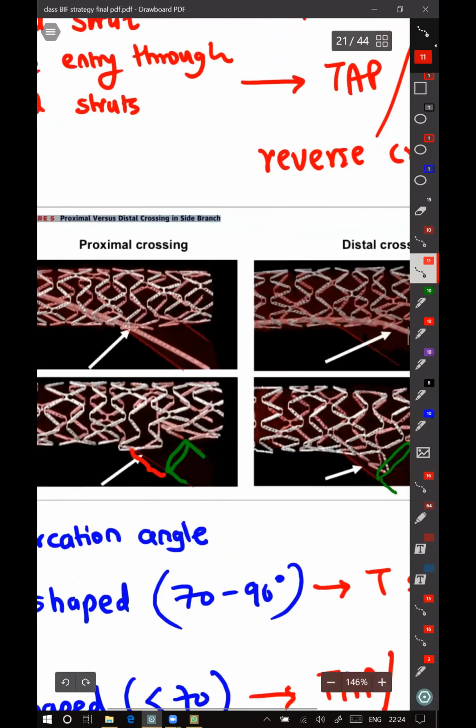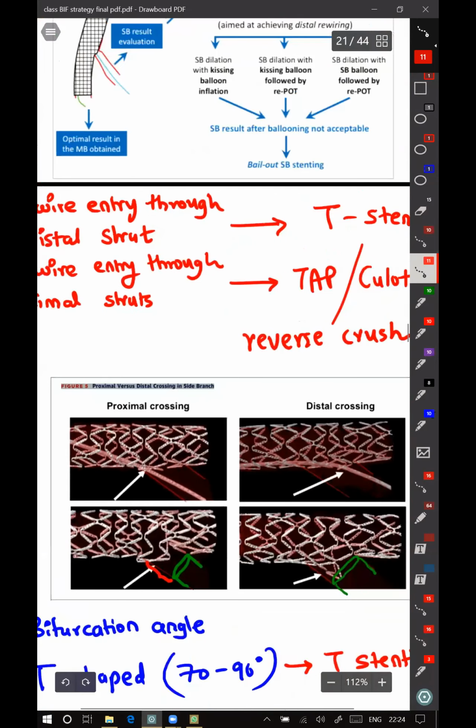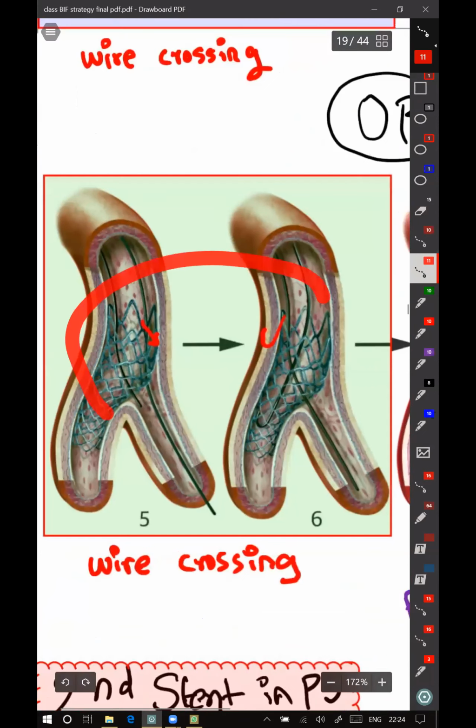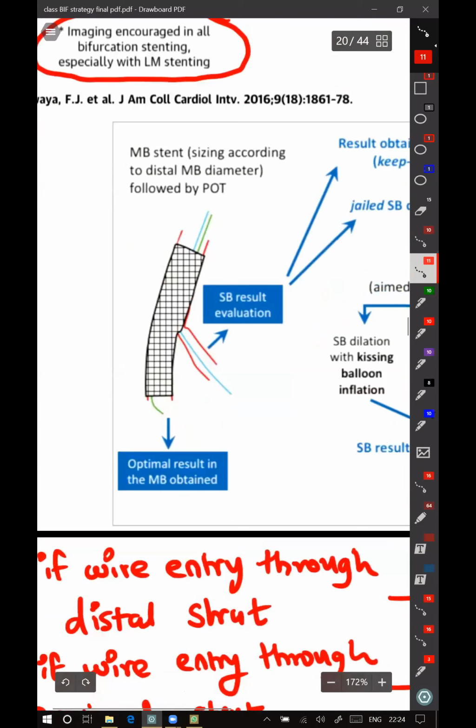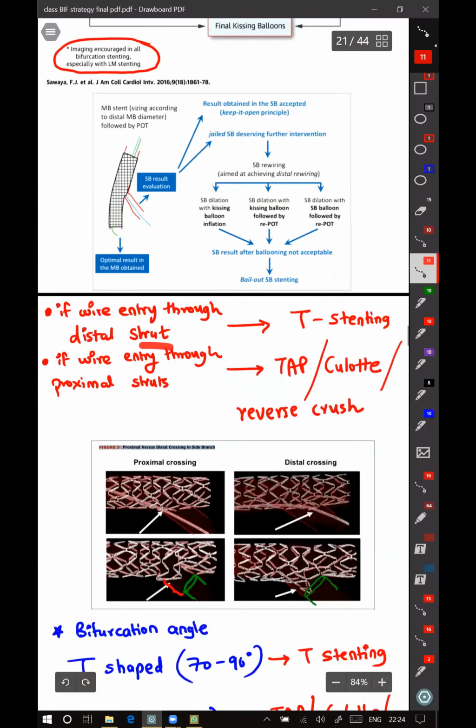So based on your wire entry into the side branch, one of the very important steps is this wire crossing. The wire should be crossed through the distal struts and not through the proximal struts. If the wire entry is through the distal struts, you can do T-stenting. This is T-stenting: you're just opposing another stent at the ostium of the side branch.